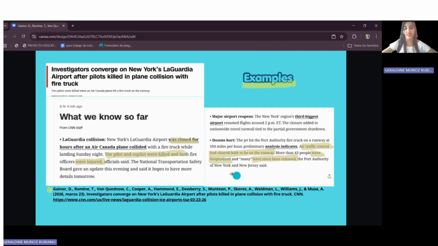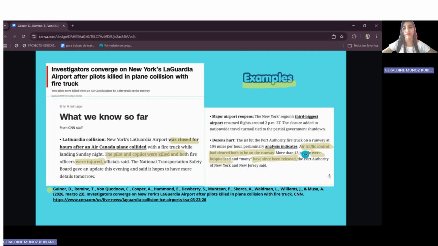And here in this paragraph, we can find: air traffic control had cleared both to be on the runway, and more than 43 people were hospitalized, and many have since been released.